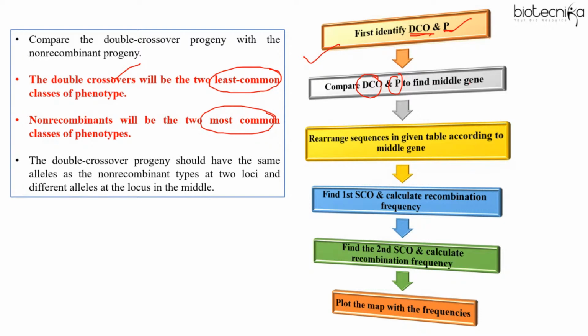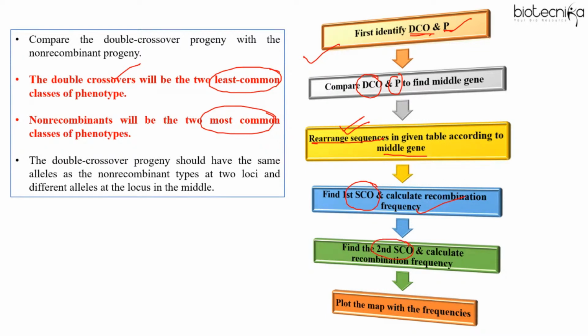Once you find the middle gene, if the order given in the question is correct, it's fine. But if the order is not correct, you have to rearrange the sequence. This is very, very important. If you don't do this, then the rest of the steps will be wrong. So rearrange the sequence according to the middle gene. Then find out the single crossover event and calculate recombination frequency.